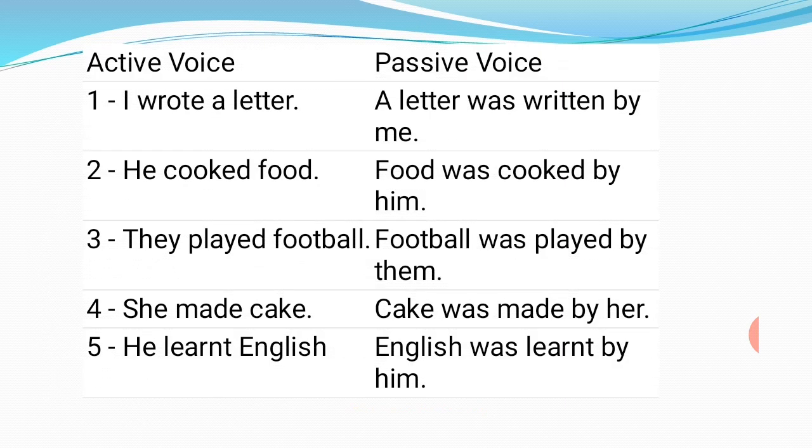These are a few of the active and passive voices of past indefinite tense. I wrote a letter. A letter was written by me. He cooked food. Food was cooked by him. They played football. Football was played by them. She made cake. Cake was made by her. And he learnt English. English was learnt by him.